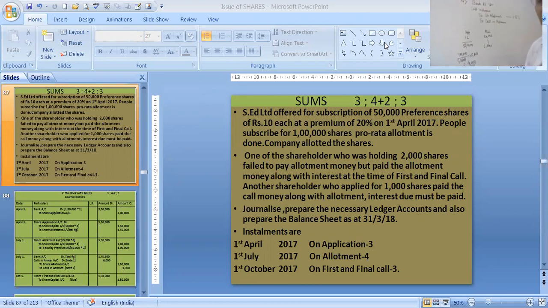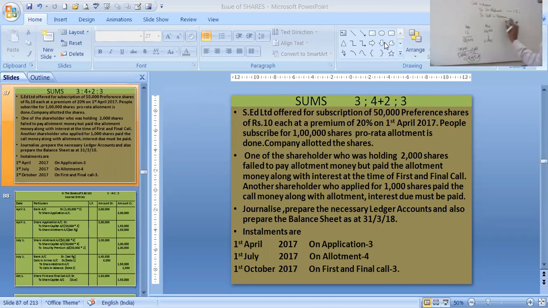The first part of the call scenario is understood: how many shares have been applied. Because in this sum there is a pro rata allotment, people have given more money. That is why we need to find this 4,000 figure. Very, very important. First of all, 4,000 is the number of shares for which the shareholders paid at the time of application, 4,000 into 3 rupees.